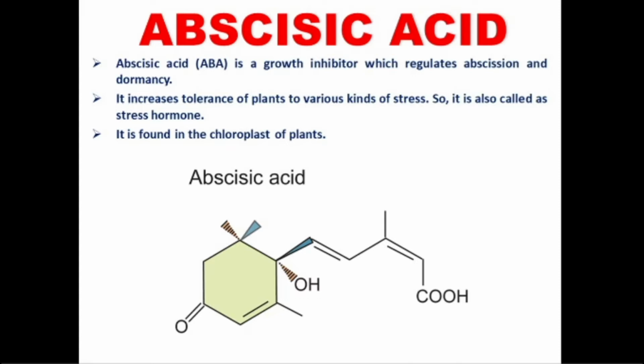Abscisic acid increases tolerance of plants to various kinds of stress. Abscisic acid supports the plant to overcome various stress conditions. So, it is also called the stress hormone. Abscisic acid is found in the chloroplast of plants.